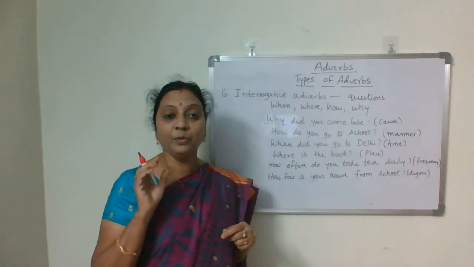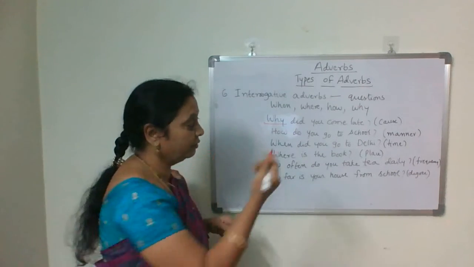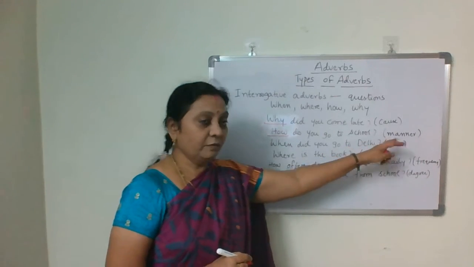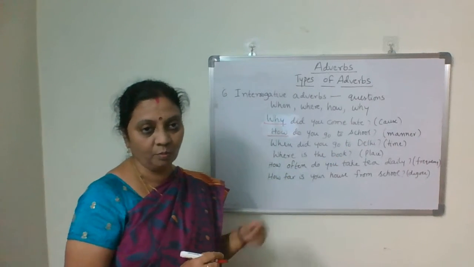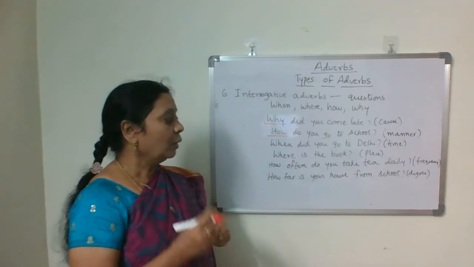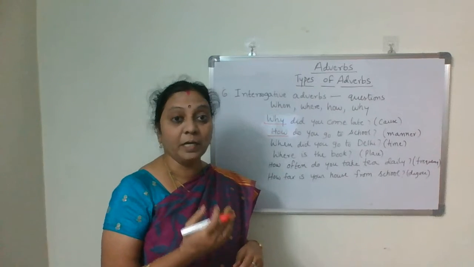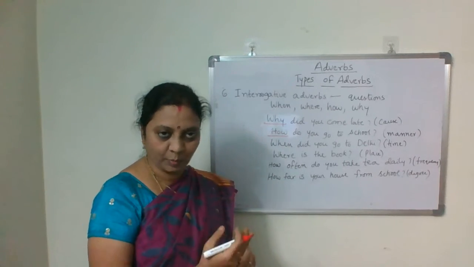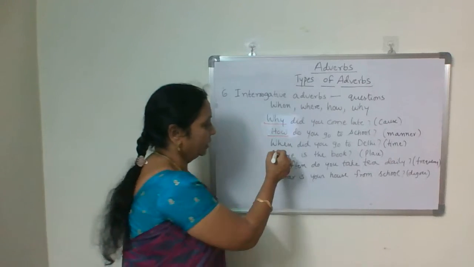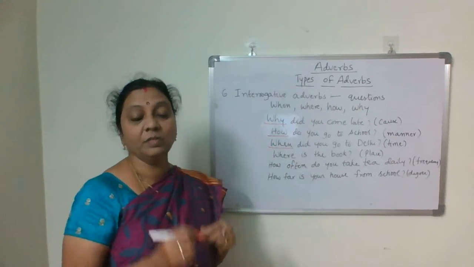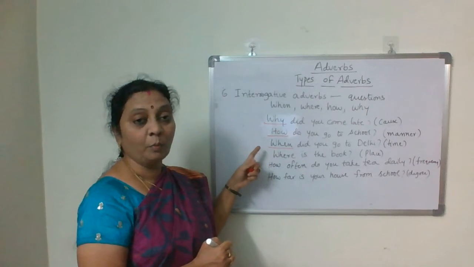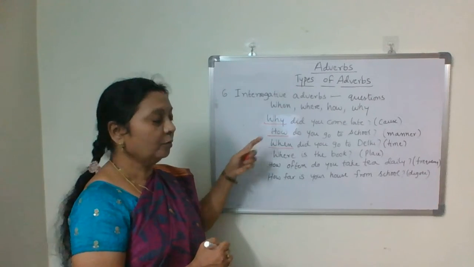Next, how do you go to school? How means in which manner. So it talks about adverbs of manner. How do you go to school? How is also an interrogative adverb. Then when did you go to Delhi? When? Time. It's last week, last month or yesterday. So it is a question asked about time. To ask about time, which one do we use? When.